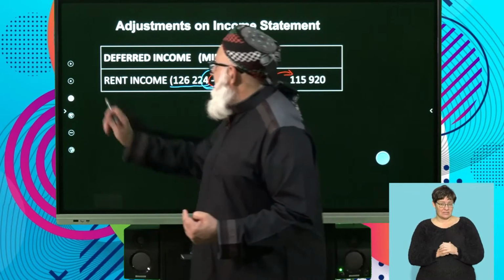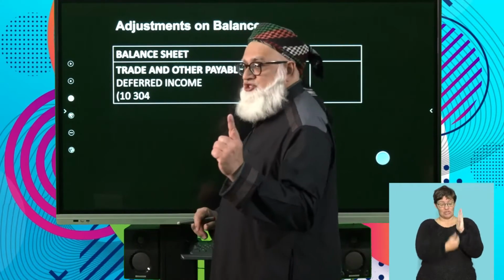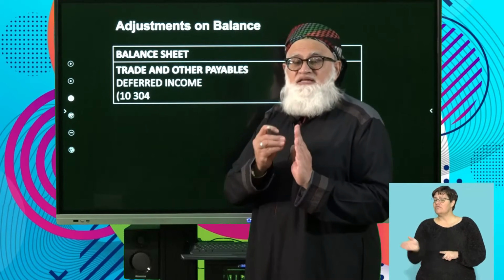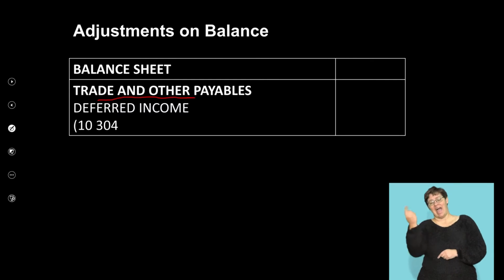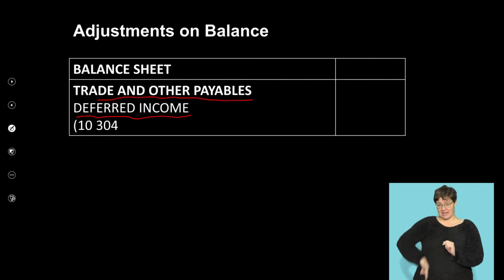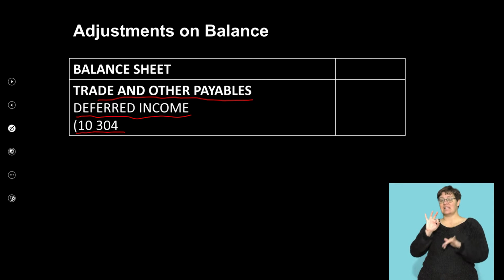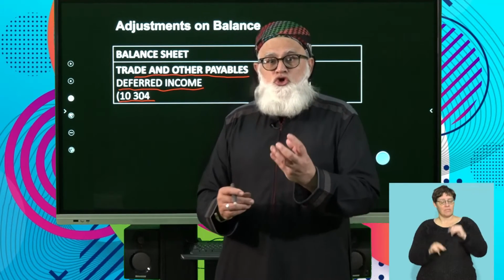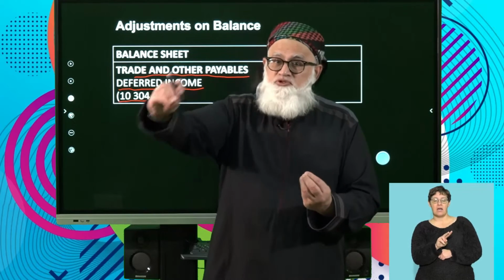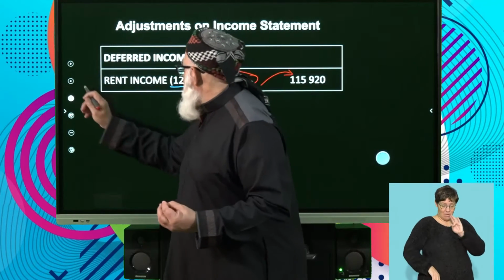However, in terms of my balance sheet, watch, where does deferred income feature? It features in my trade and other payables. Under the item deferred income, I have the figure 10,304. Okay, so this is important. In this particular scenario, you're looking at the impact on the statement of comprehensive income, as you've seen there.